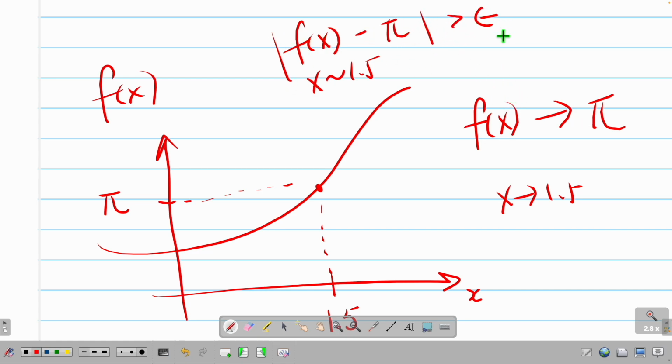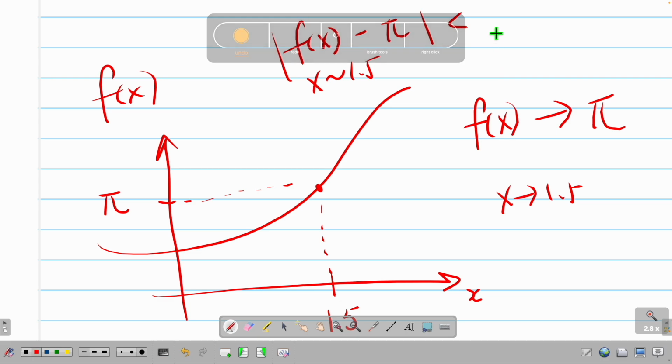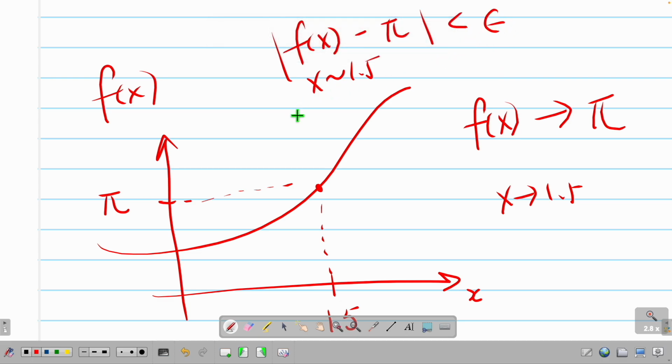So you are saying this: the distance between the limit I claim and the function value is larger than the gap or equal. Okay? Because if I have equal to epsilon, that means I have a gap. And I disagree with you, so I negate this. Negate of larger than or equal gives me smaller than, right? So that's why you have a smaller than. So I just need to prove this is true for any challenge you give me.